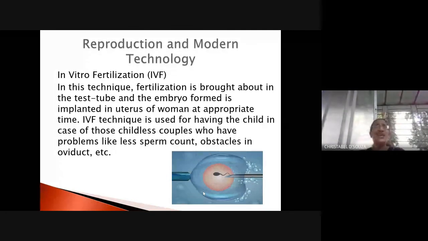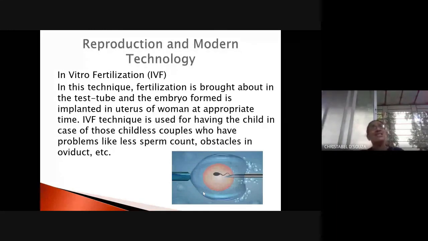Now, as I explained to you even before, in the technique of in vitro fertilization, the fertilization is brought about in the test tube. Okay, as I told you, every month one egg is produced by the ovary, right?